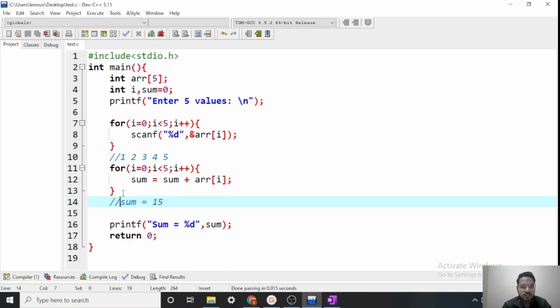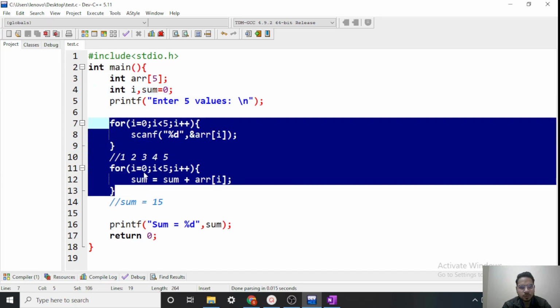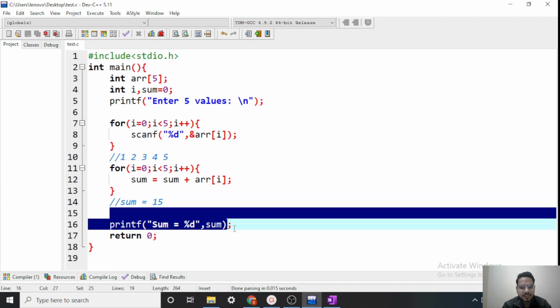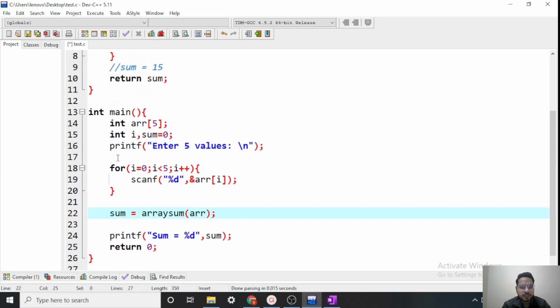Okay. One more point. Like we can pass variables inside a function, we can pass an array also. So let's do one thing. Same logic, we will calculate this sum inside a function and then return the sum from that function. And then we will print sum here. Let's quickly do it.